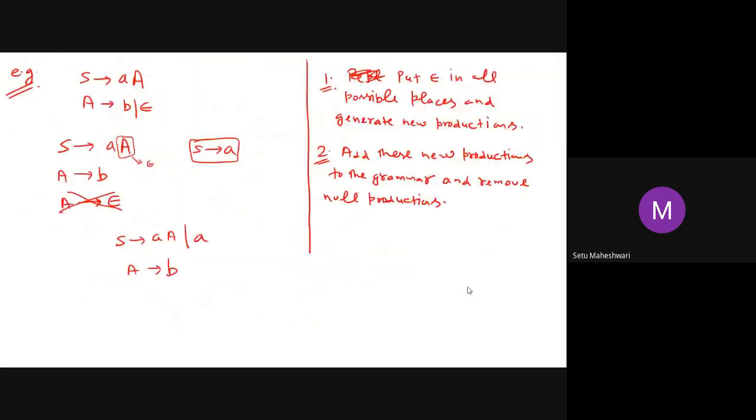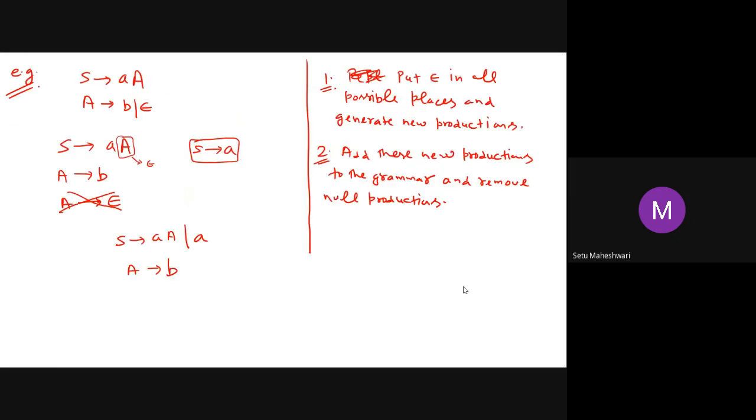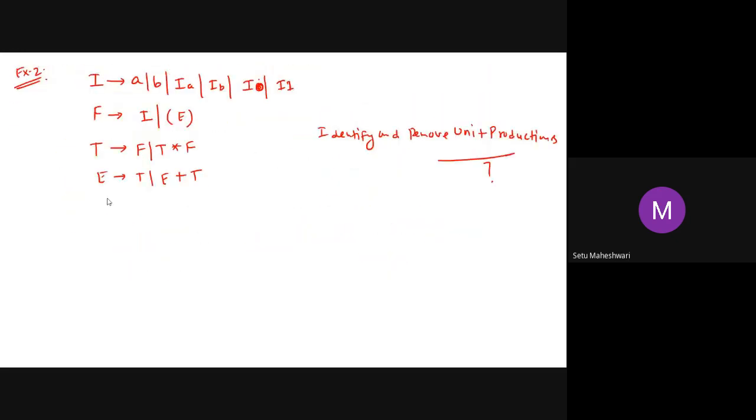Any problem in this? Have you tried these questions? What I've given to you? Yes, sir. Okay. Any problem in any question? Yes, sir. Can you explain that unit production question? Tell me where you find difficulties. I have got the answer, but I don't know if it's correct or not. So you want to verify the answer. Wait, let's verify this.